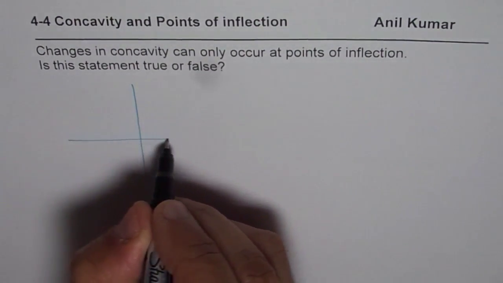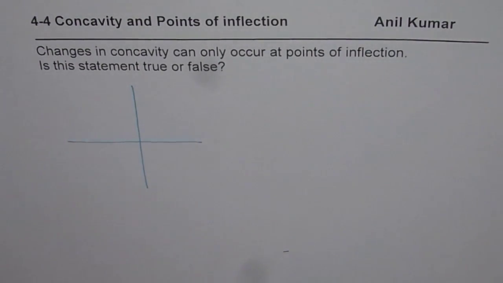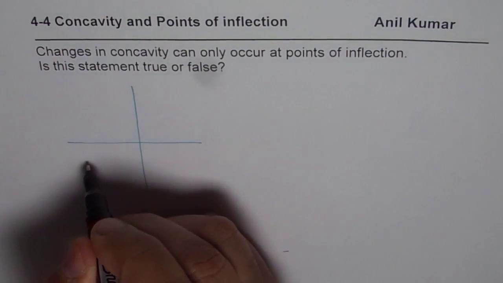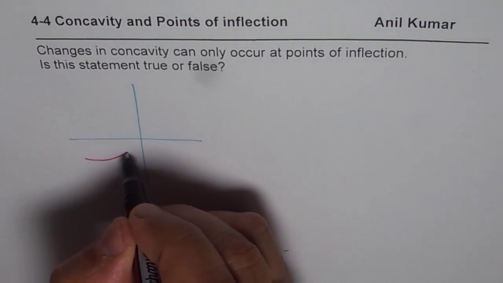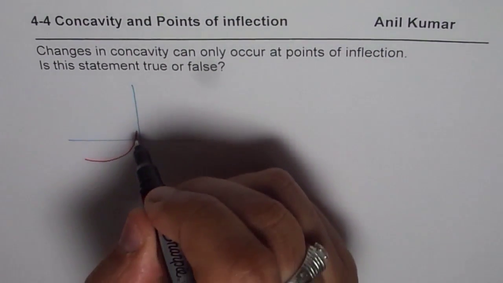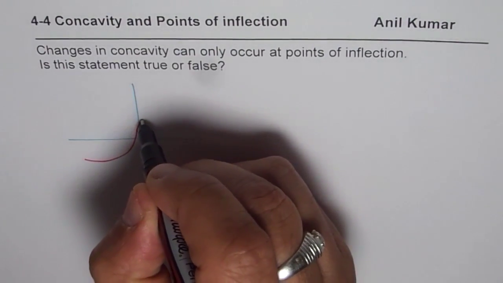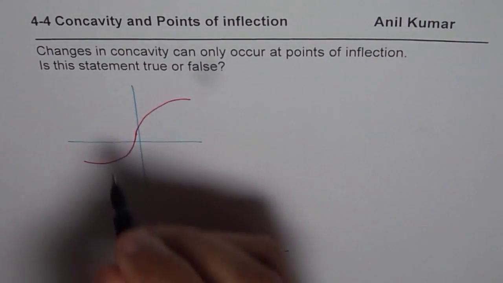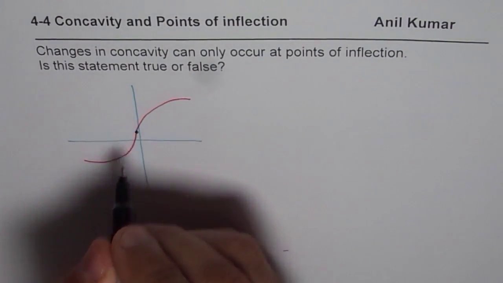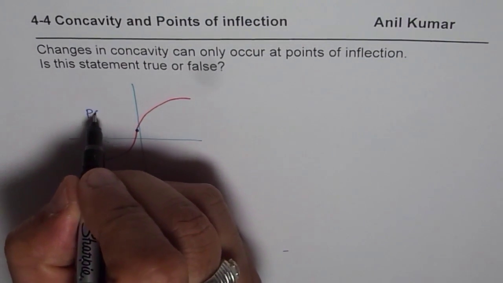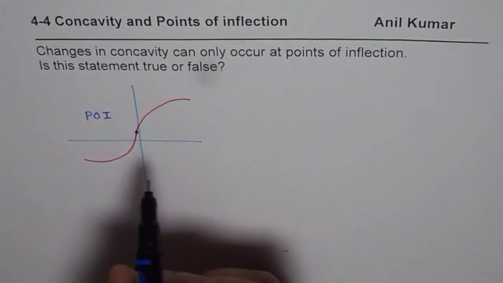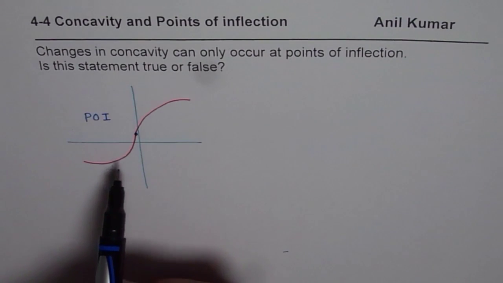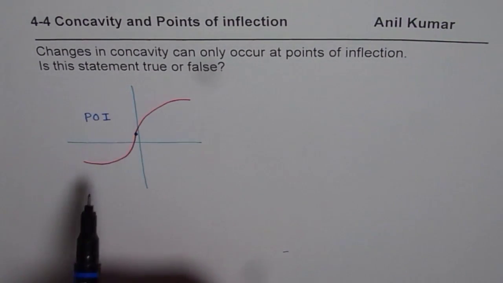Let us say that's the coordinate plane. Change in concavity is kind of like this. Let's say we have a function which is kind of like this. This is concave up. Now at this point, if the concavity changes to concave down, then the point at which the concavity changes is called a point of inflection. So a point of inflection always occurs at a change in concavity.